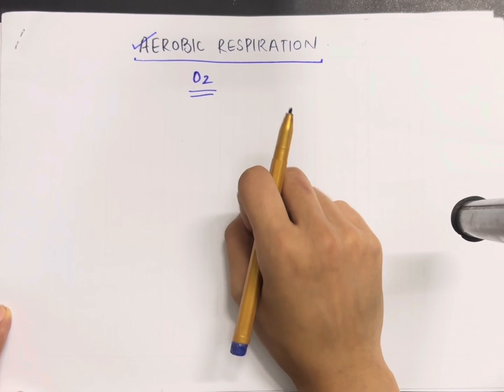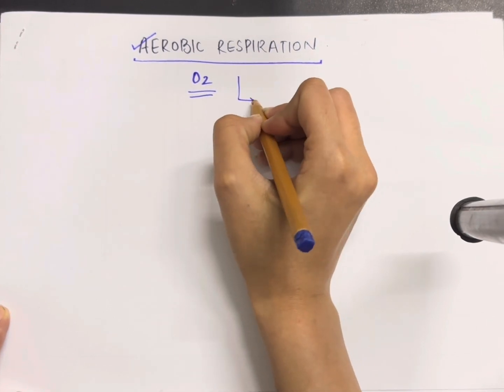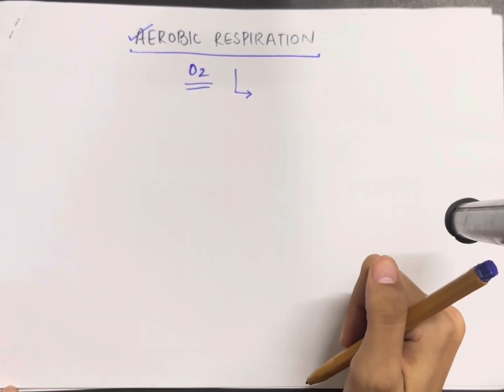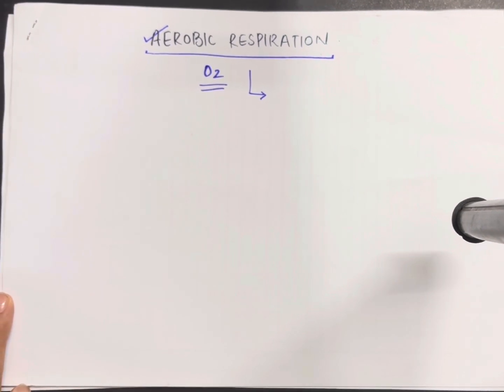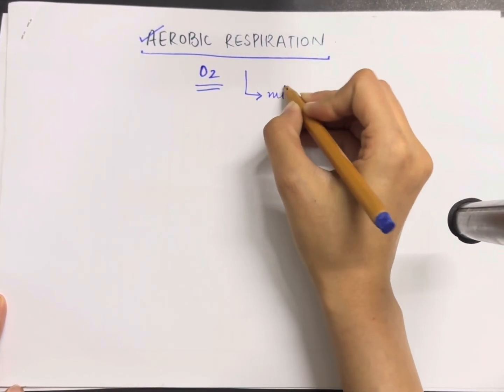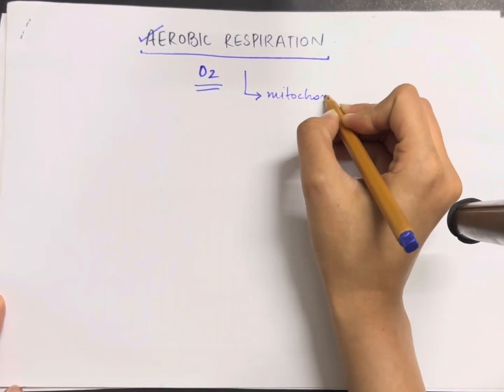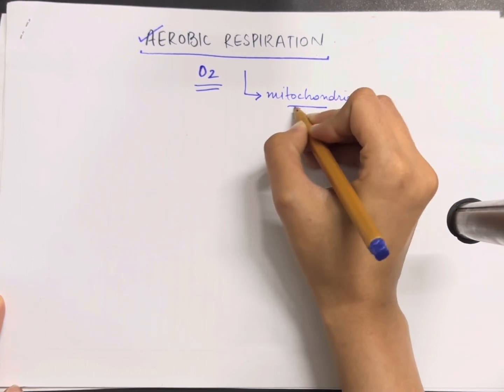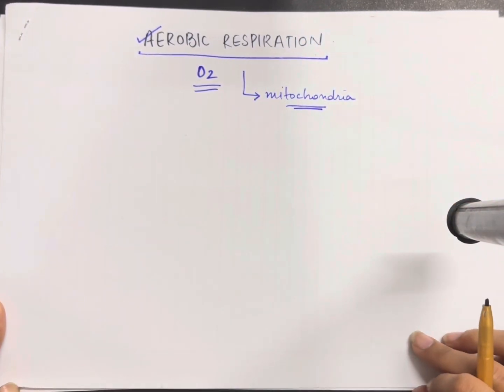Other than that, the other question that often arises in the student's mind is where does aerobic respiration take place? So basically aerobic respiration takes place in the mitochondria, which is the powerhouse of the cell. So the mitochondria gives the space for aerobic respiration.